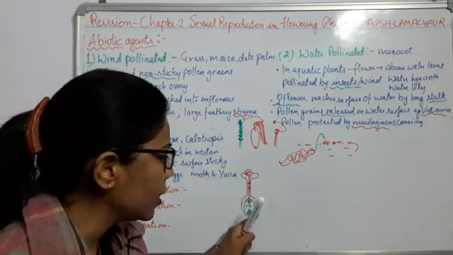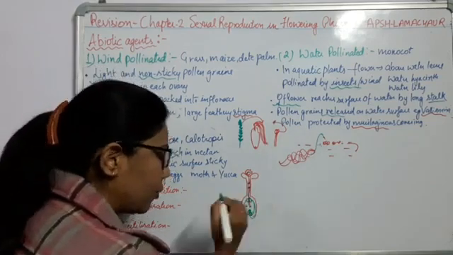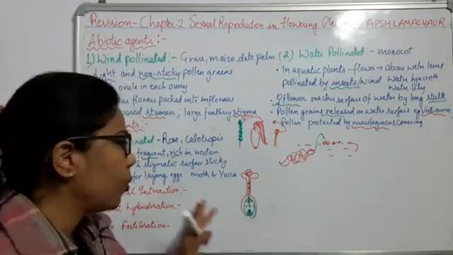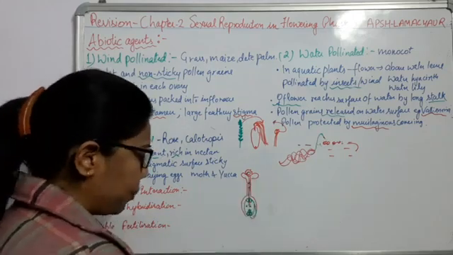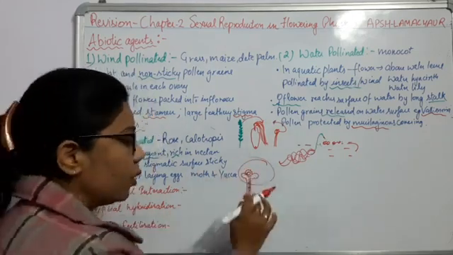As it moves through the pollen tube, it reaches through the micropylar end and fertilizes the egg cell right here. So we have done this in the pollen pistil interaction. In this pollen pistil interaction, that is all there is about what happens during this time.